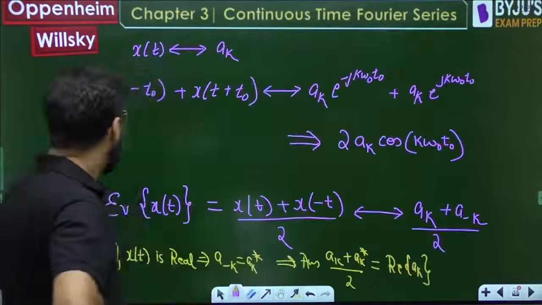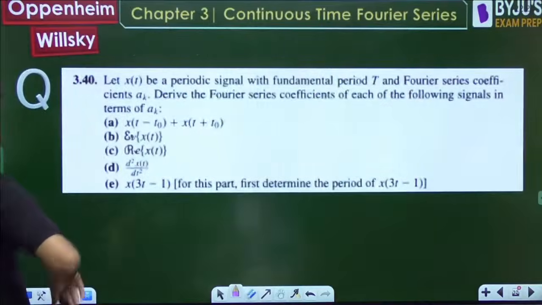Next, what is the fourth part? d2x by dt square.